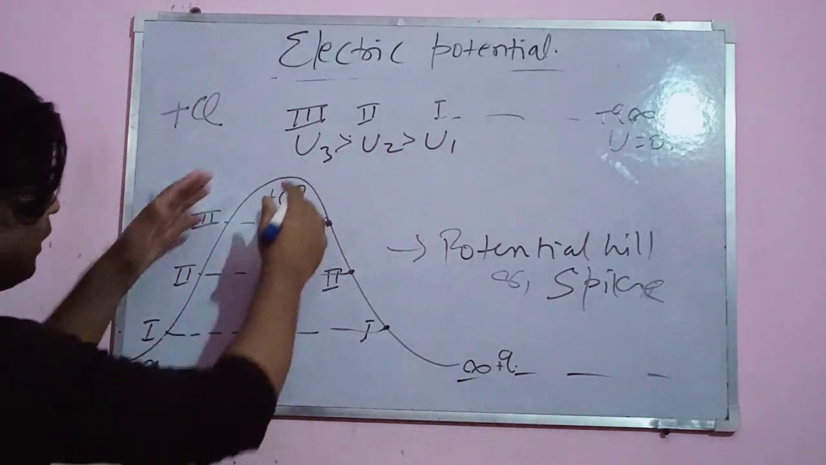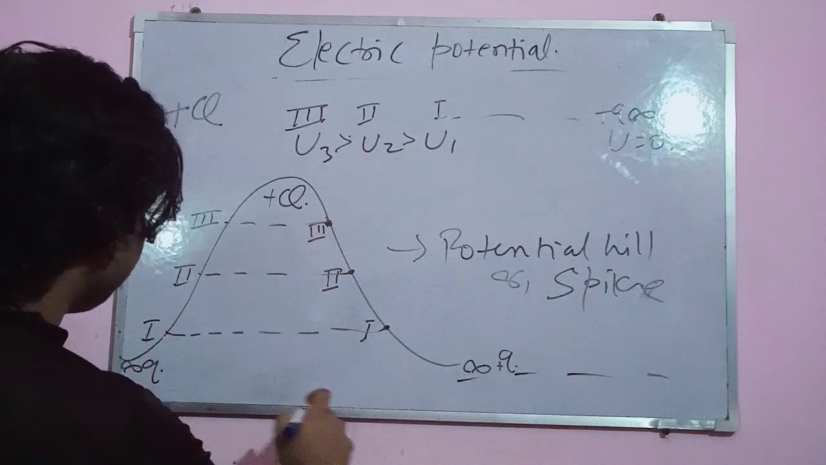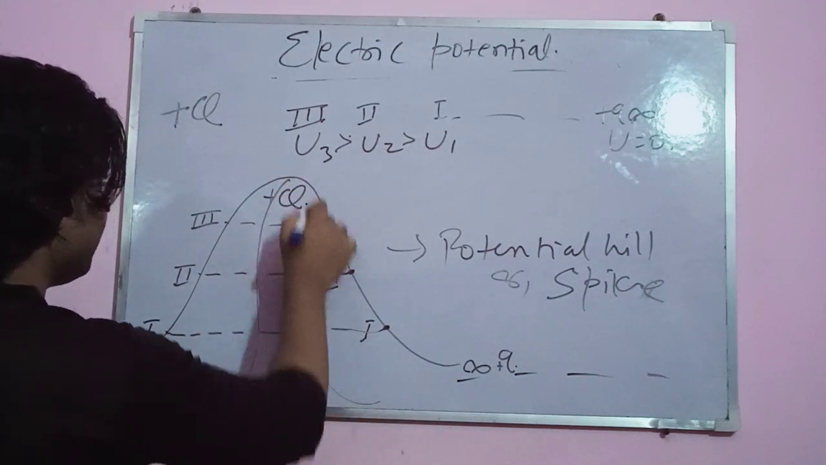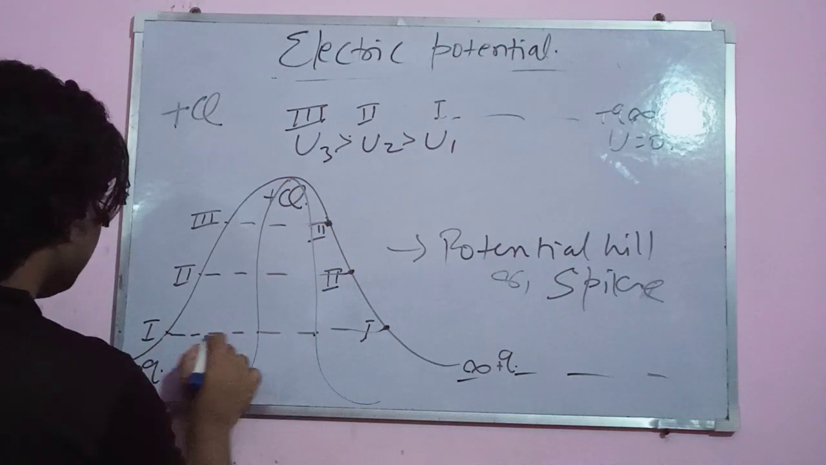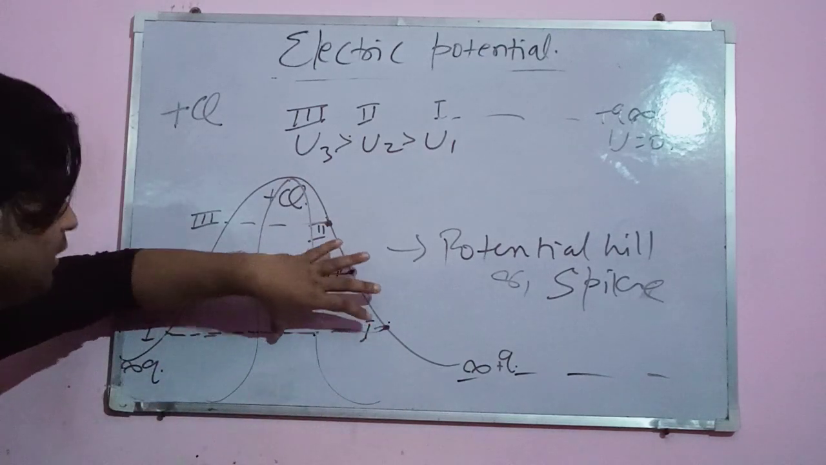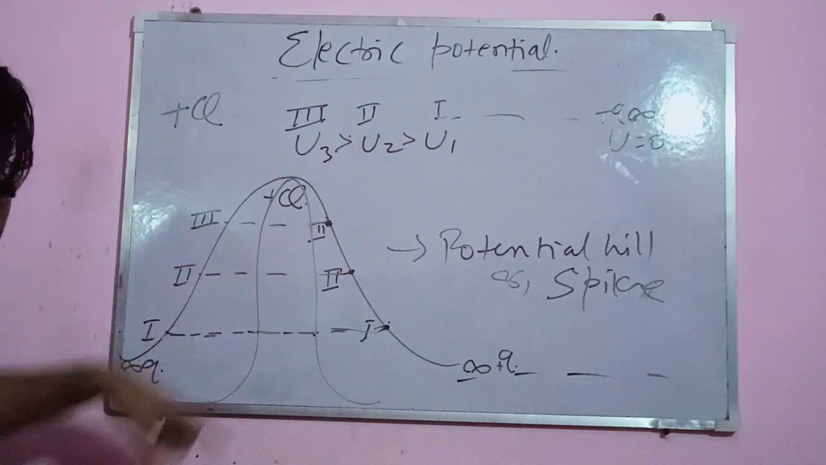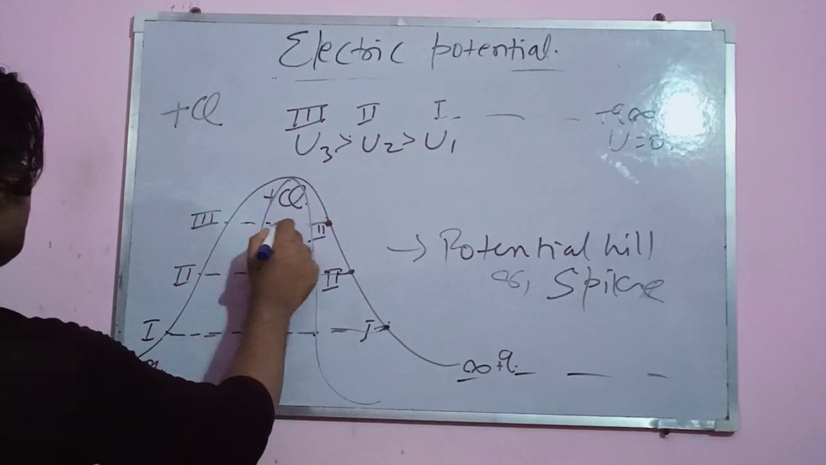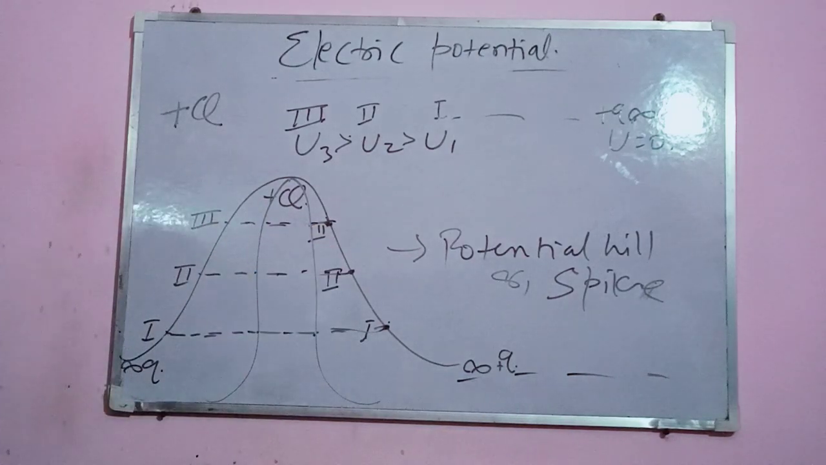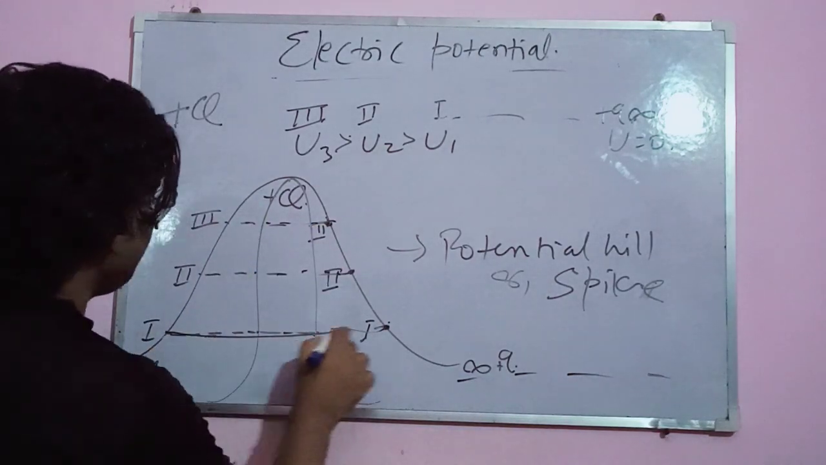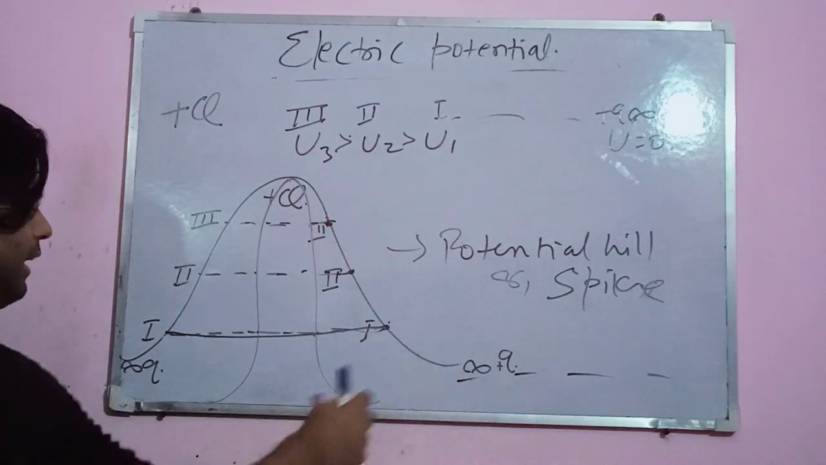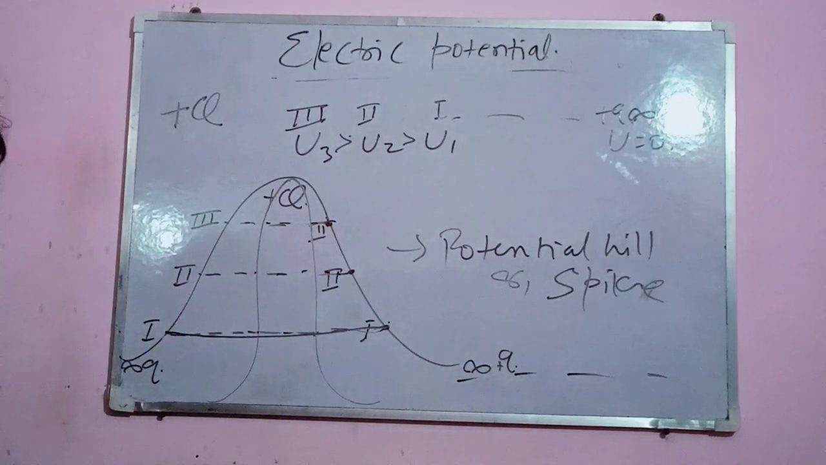And if I use this as a 3D picture, then there will be a slope like this or a slope like this, and all these points have the same potential difference with respect to ground. And so all these points are an equipotential surface because their potential differences with respect to ground are equal.